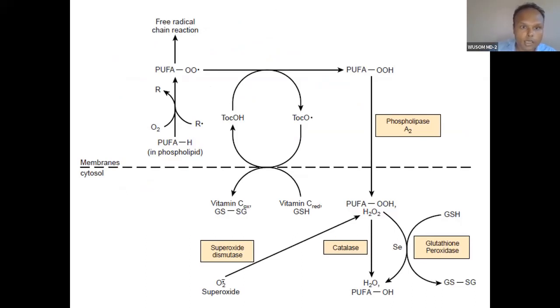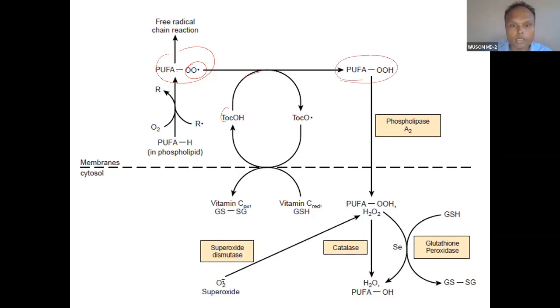You can see this vitamin E actually, when peroxidation happens to the polyunsaturated fatty acid, has a scavenging effect. It takes this free radical with it, and changes the free radical carrying polyunsaturated fatty acid, the peroxidized PUFA, into normal polyunsaturated fatty acid.